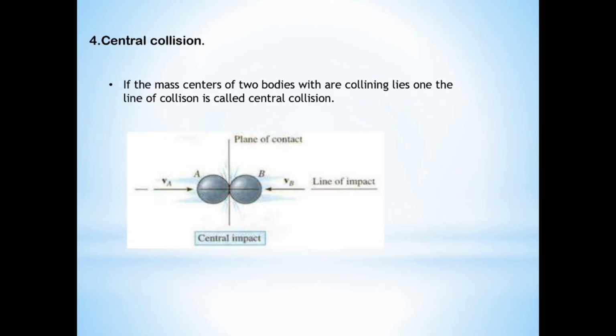Central collision. If the mass centers of two bodies are on the line of collision, it is called central collision. It means that the velocities of the two bodies are along the central impact. This impact is called central collision.